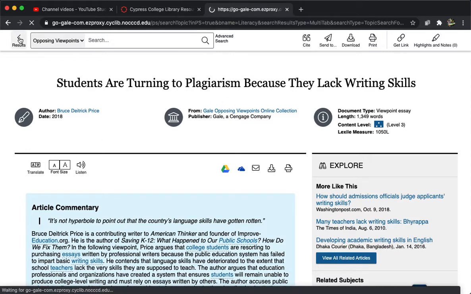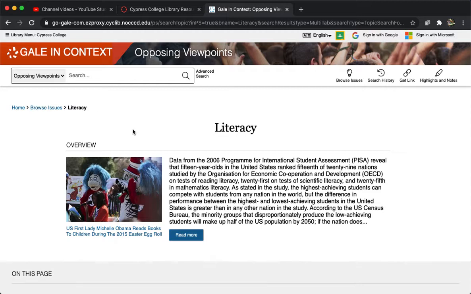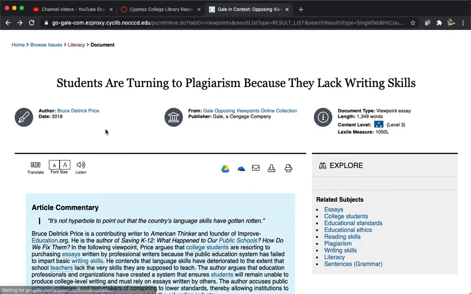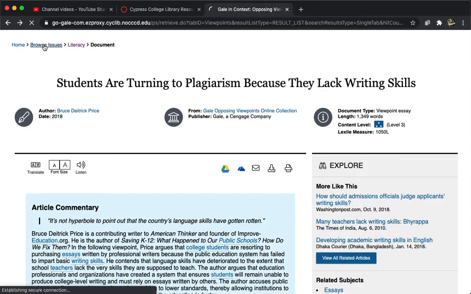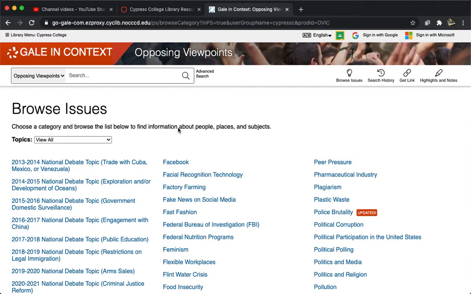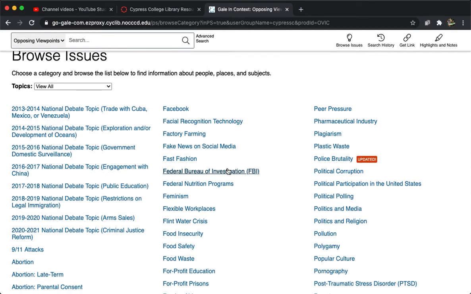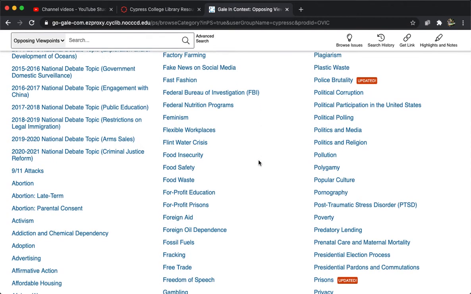Okay, well, I think that about does it. Now, of course, there are other ways that you can find articles, and if you already have one in mind, that's great. Or maybe if you have a question, you can go ahead and email me. You can message me on Canvas if you want to brainstorm or run something by me, that's fine. But again, make sure it is a written article, so it can't be just an image or a video. It needs to be a written article or essay on an issue that you care strongly about, and it needs to espouse a viewpoint that goes against yours. Okay, so those are kind of the parameters here.